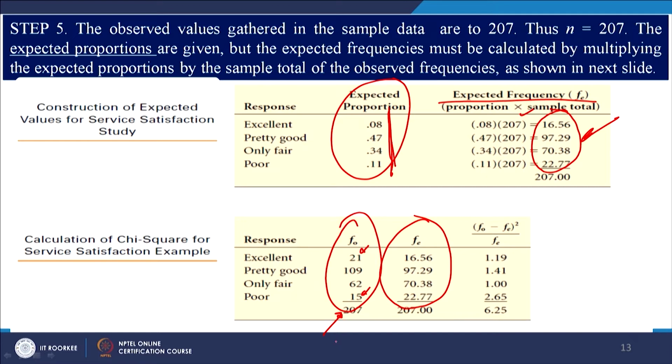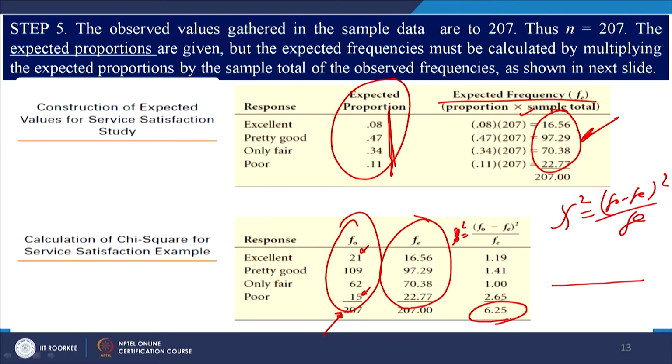So, is there any significant difference between these two, FOs and FEs? So, calculate the chi-square value. Okay, let me redraw it. So, chi-square is this, FO minus FE whole square divided by FE, is not it.